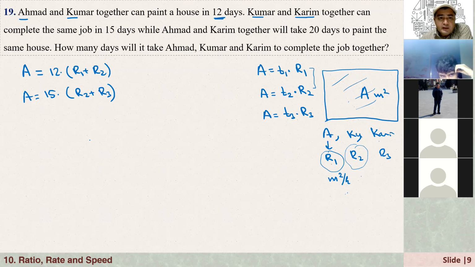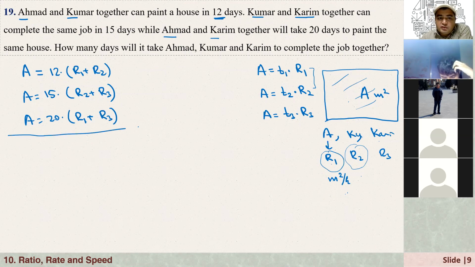Okay. And while it says that Ahmad and Karim together will take 20 days to paint the same house. So that means that Ahmad's rate is R1, and Karim's rate is R3. So there's 20 days, right? The question is how many days?